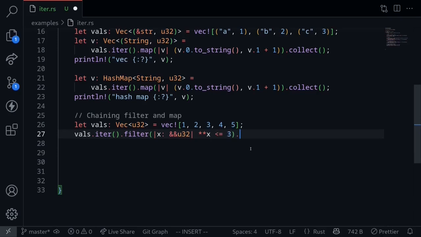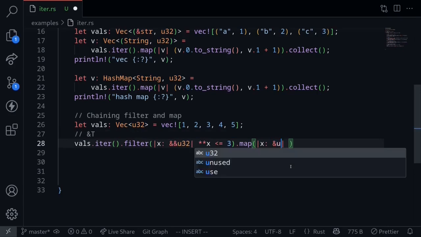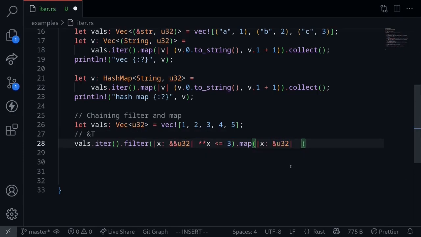And now let's call the function map. Map will take another anonymous function as input, and here we need to instruct how to transform each element inside the thing that is being iterated. The input x will be of the type... iter will give a reference to the type for each iteration. This will be a reference to u32. For this example, let's increment each value by 1. Here we're passing in a reference, but Rust is smart enough to convert this reference into the actual value.